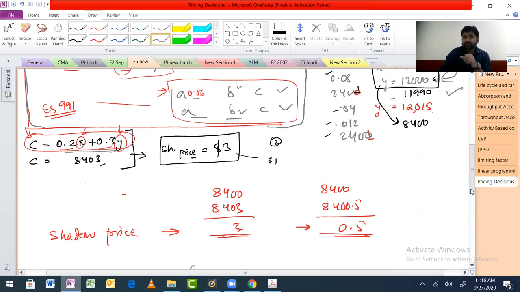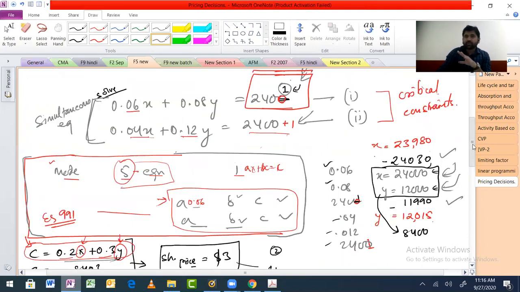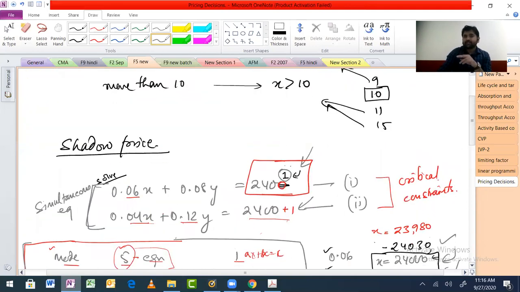And what we actually saw was I changed this from 2400 to 2401, and what I realized is that because of this my contribution is increasing by $3 more. So $3 is the maximum that I can pay for this one hour.